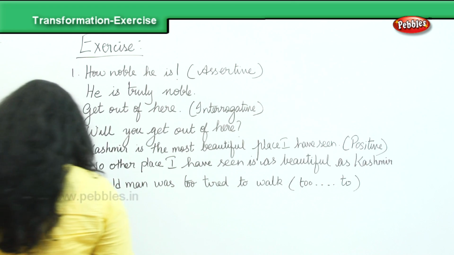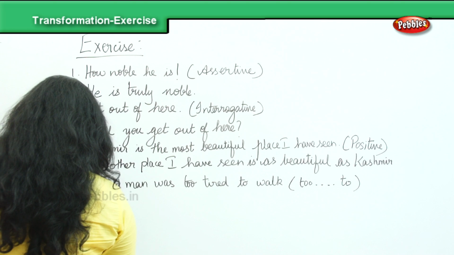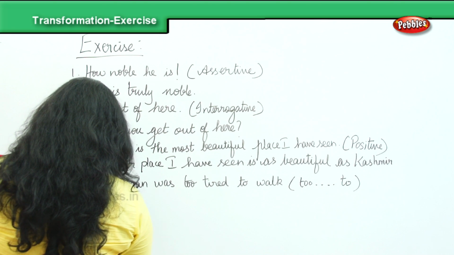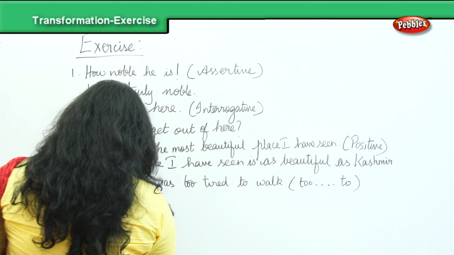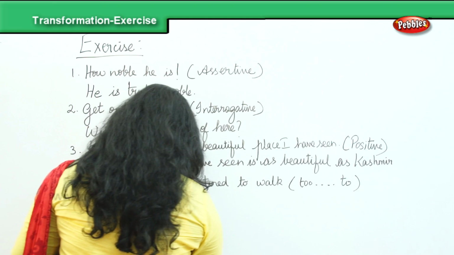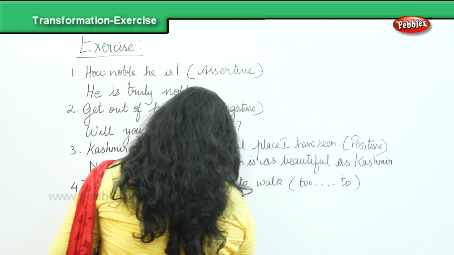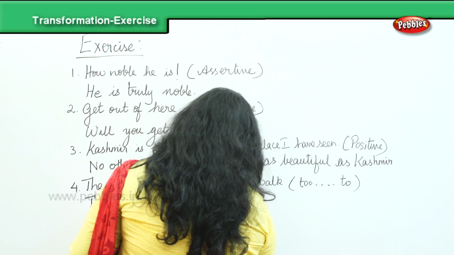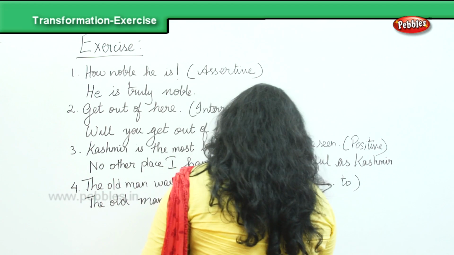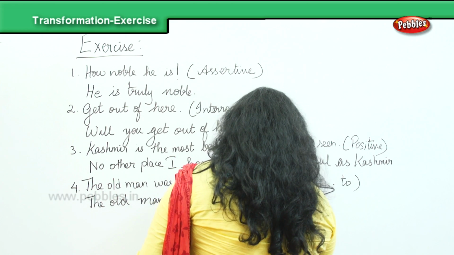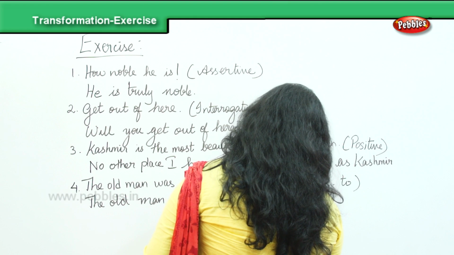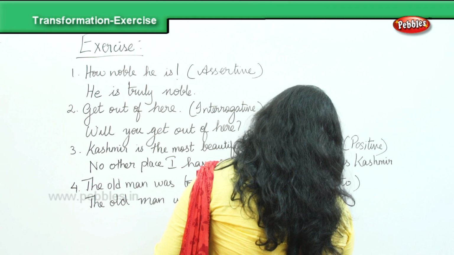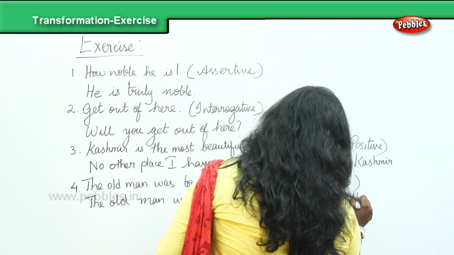So your answer would be, the old man was so tired that he could not walk.